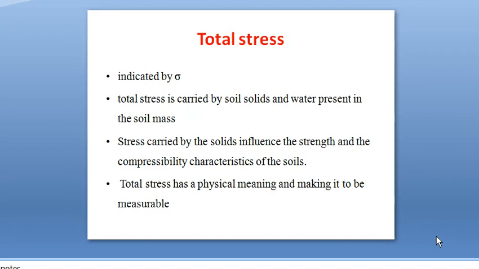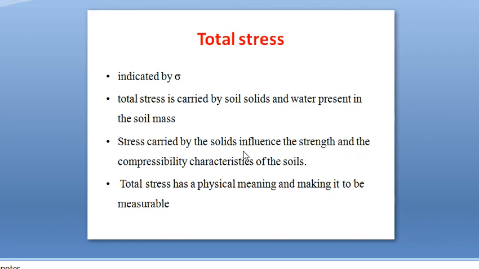First one is total stress. Total stress is indicated by the notation sigma, and total stress is carried by soil solids and water present in the soil mass. We know that in a three-phase system there will be solid soil, air voids and water present in the soil mass. And the stress which is carried by the whole system is known as total stress. Okay, and it is indicated by the notation sigma.